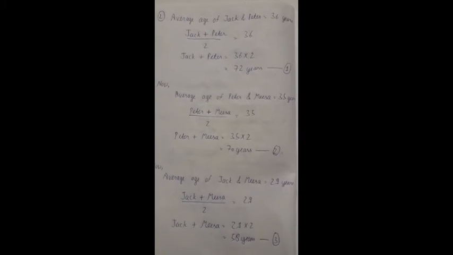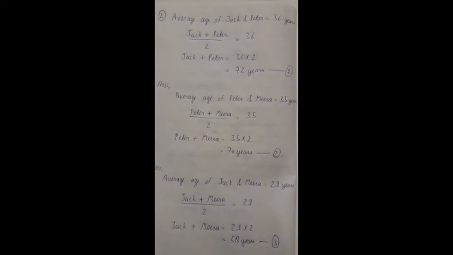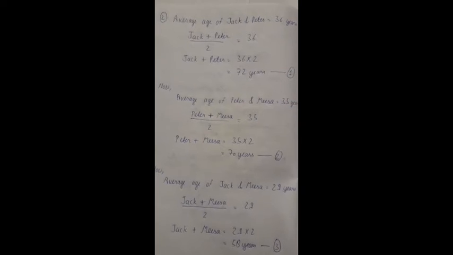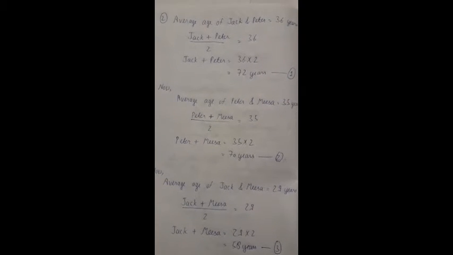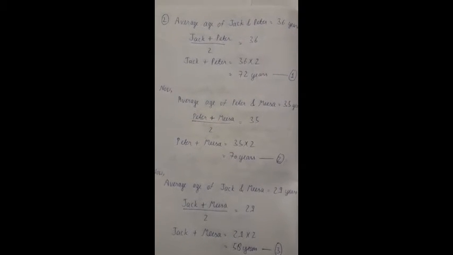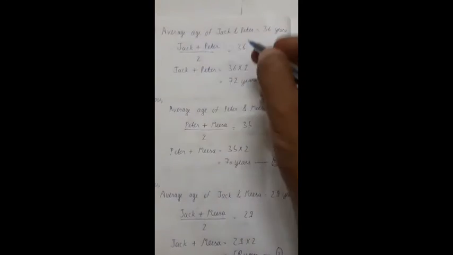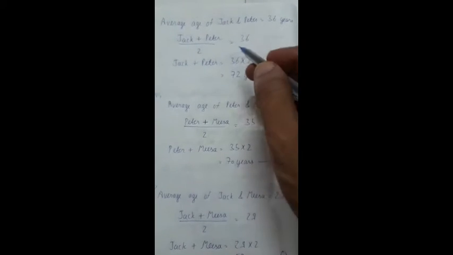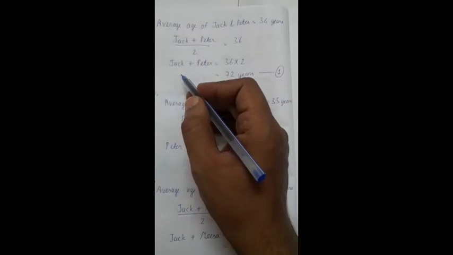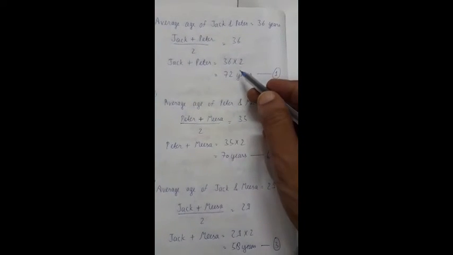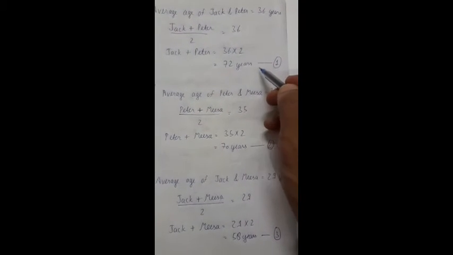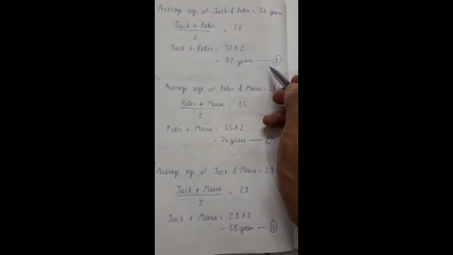Now see second question. Average age of Jack and Peter is 36 years. Average age of Peter and Misa is 35 years. And the average age of Jack and Misa is 29 years. Find the age of Peter. So see, average age of Jack and Peter is given 36 years. That means Jack plus Peter upon 2 equal to 36. So Jack plus Peter we will get 36 multiplied by 2, 72 years. We will let this be first equation.